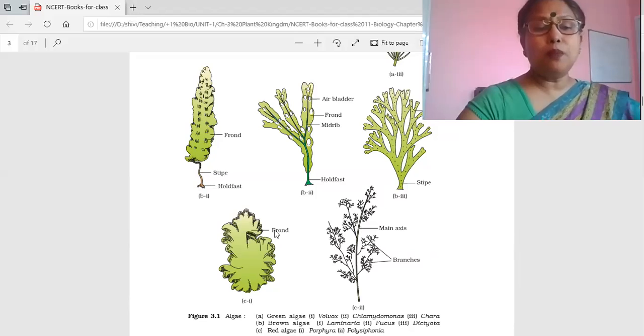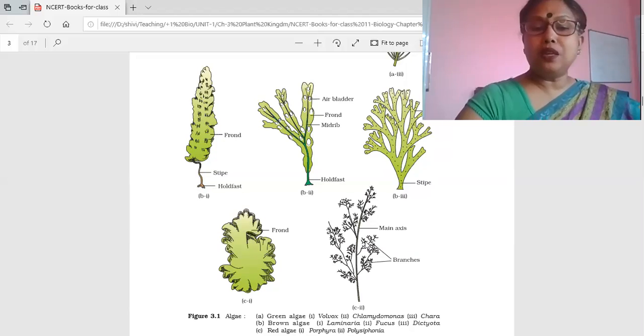Now see what makes them red in color, what makes them brown in color. That is because of a few specific pigments like fucoxanthin and erythroxanthin. These are the pigments which give them brown and red respectively. One pigment is common to everyone, and that is the green pigment.